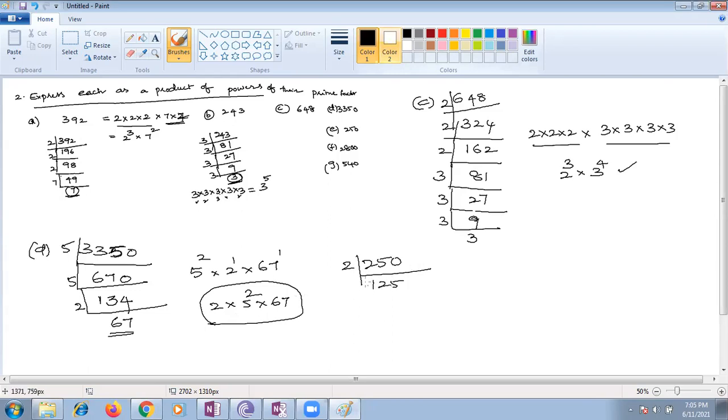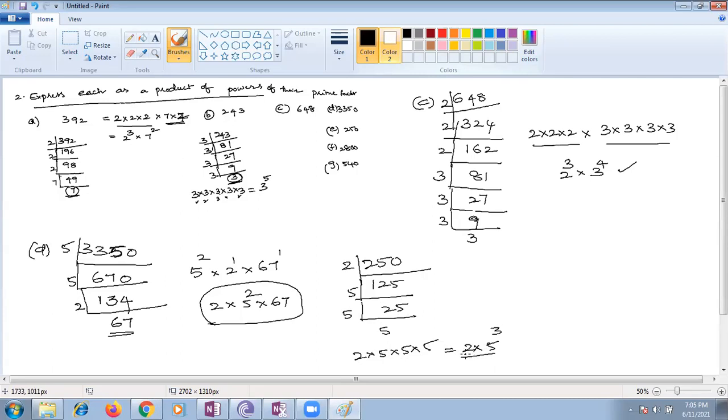Very good. Then by 5, 25. And then again 5, and then the last answer will be 5. So the answer is 2 times 5 squared. I think it is 3 power, ma'am. No, ma'am, it is 5 cube. Cube, sorry, ma'am. Accidentally I said squared. 2 multiplied by 5 cube.